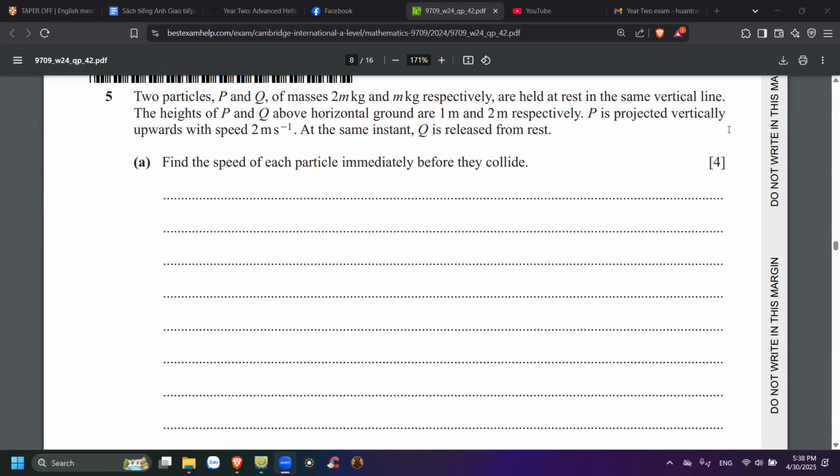P is projected vertically upward with speed 2 meters per second. At the same instant, Q is released from rest. You have to find the speed of each particle immediately before they collide.